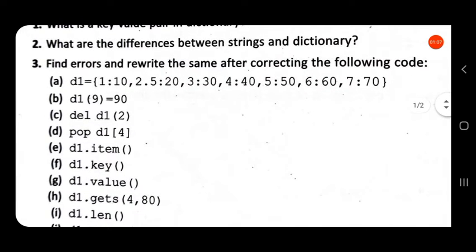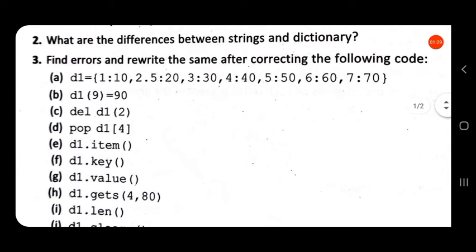Then strings are immutable. That is, we cannot change the content of a string. If we change the content, then it becomes a different string. But dictionaries are mutable. That is, we can change the contents of the dictionary. If we change the content of a dictionary, then the change takes place in the same dictionary itself.